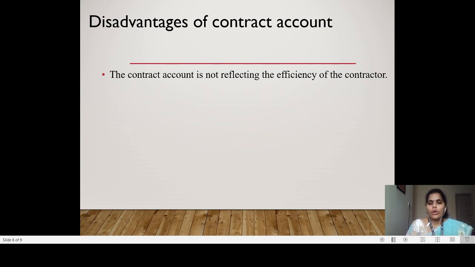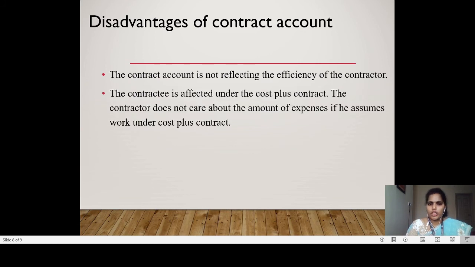So the contractor will concentrate on completing the contract rather than giving importance to the quality of the work. He will always concentrate on completing the particular contract, so he will not bother much about efficiency.